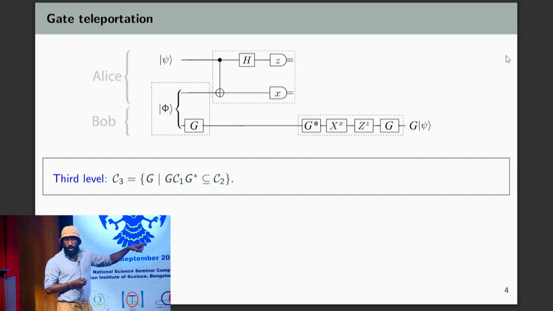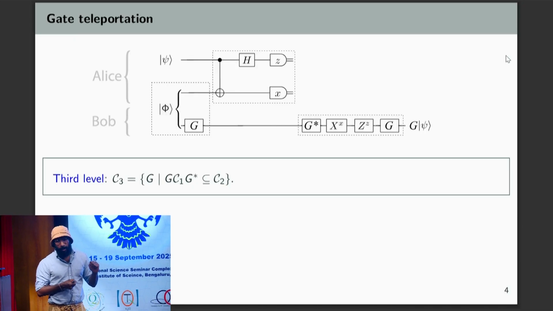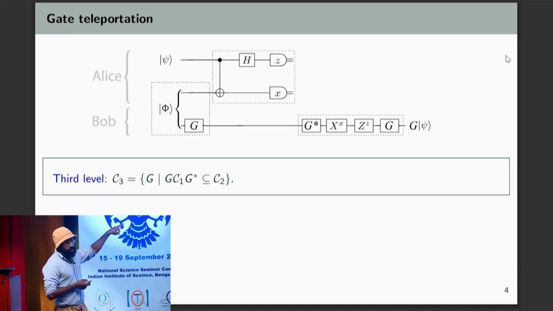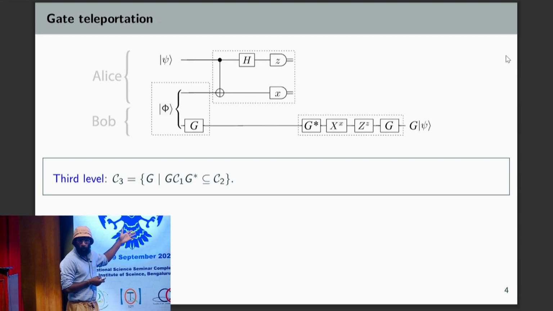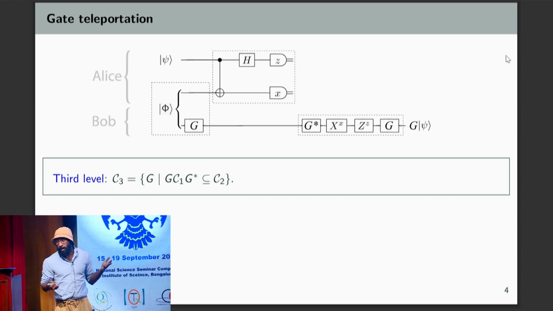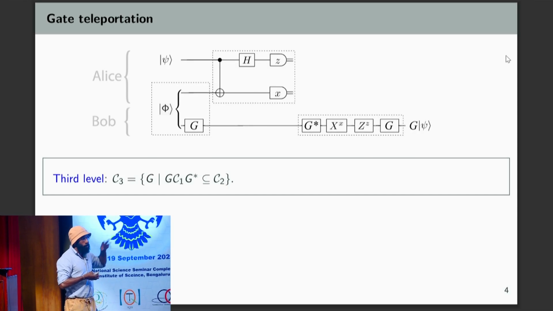So whenever G is third level, that correction operator is Clifford, which means that you can do it fault tolerantly, which means this whole protocol is now fault tolerant, except for possibly the preparation stage where you prepare G applied to the Bell state. But there is a protocol for preparing that fault tolerantly. And it's better to apply G to an expendable Bell state, where if you screw up you can just throw it away and try again, rather than to your sensitive data.